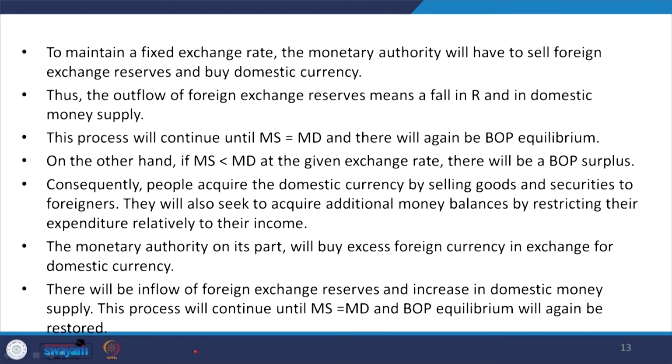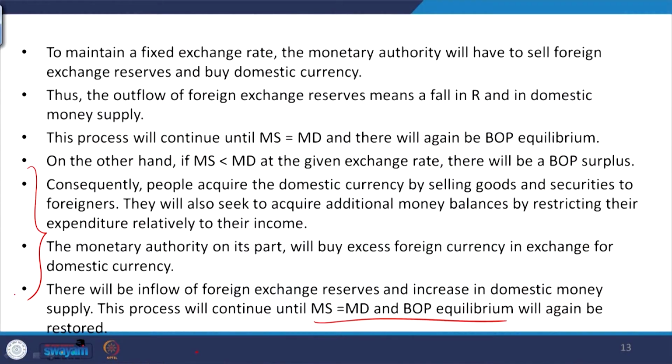This will lead to an inflow of more foreign exchange reserves and an increase in domestic money supply. So, this process will continue until MS gets equalized with MD and the BOP is in equilibrium. These four points are relevant for equilibrium when MS is lesser than MD. This aspect is just the reverse, where ultimately we discuss the monetary equilibrium.